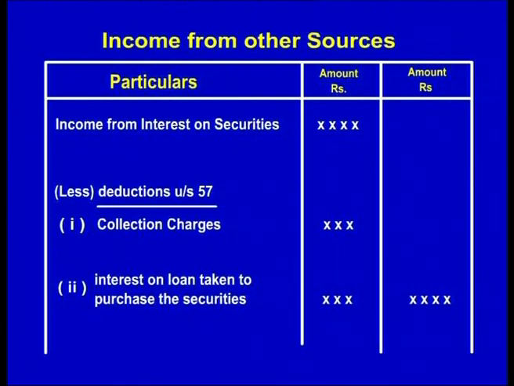If you look at the pro forma of the statement of computation of income from other sources, it would look like this. The first item would be income from interest on securities less deductions under section 57. This deduction is given for collection charges. What is the meaning of collection charges? Collection charges are those charges which are paid by the assessee to those persons or agencies who collect the interest on behalf of the assessee.